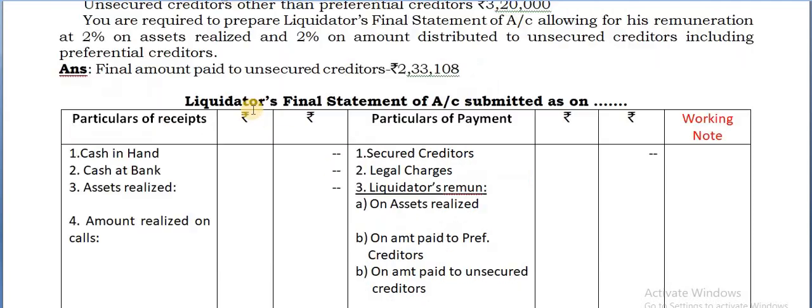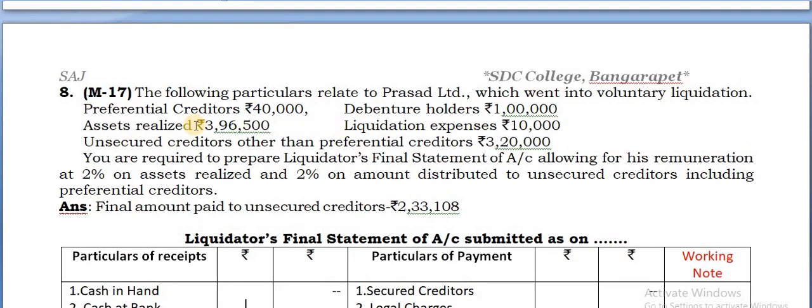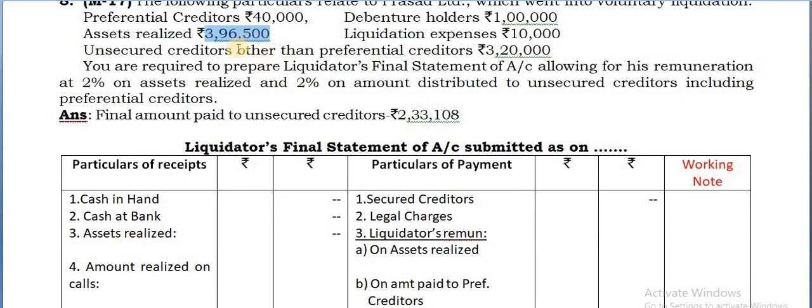Alright. Here you are given the assets realized totally, directly, 3,96,500. The same you can take. How much is realized for secured assets and unsecured assets? He doesn't say, so the total amount is given. Take the same 3,96,500.